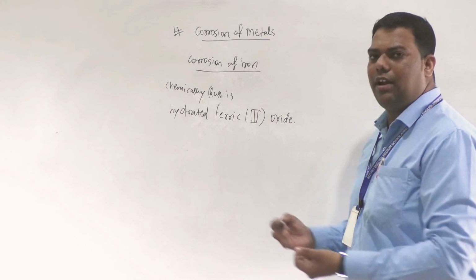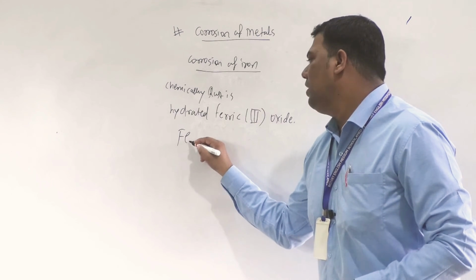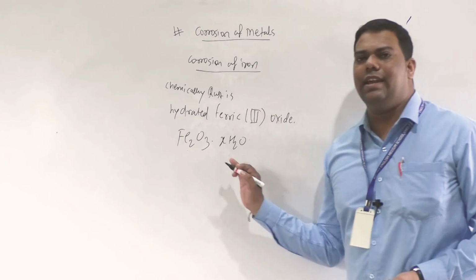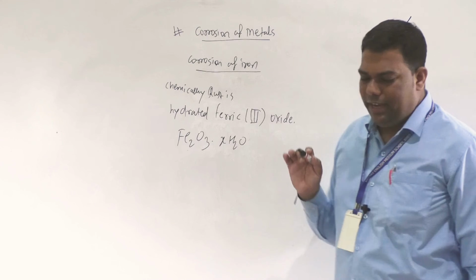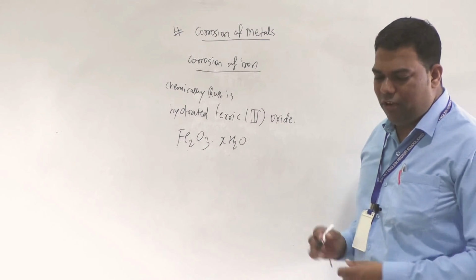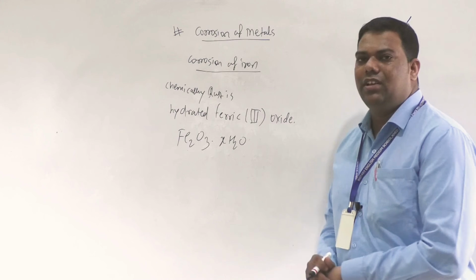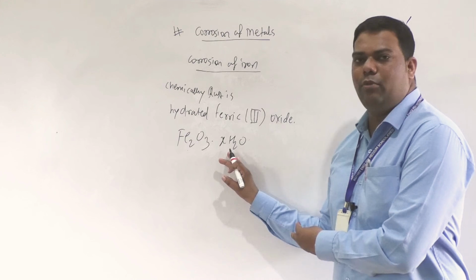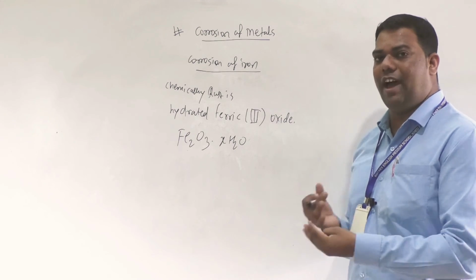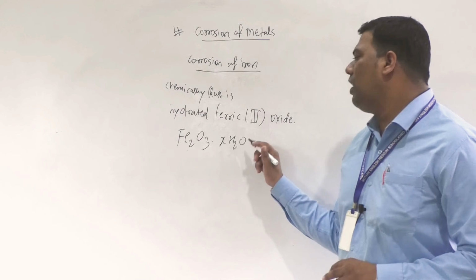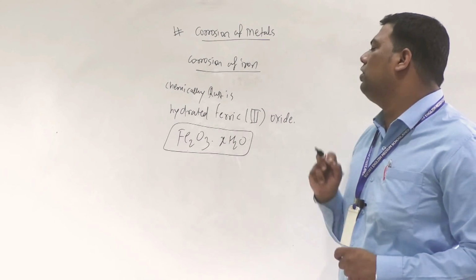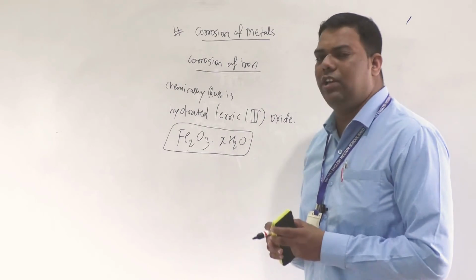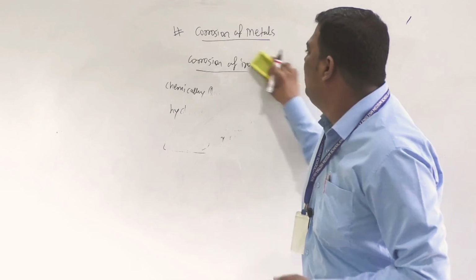If you write the chemical formula, it is Fe2O3 dot xH2O. Why do I write x H2O? Because the number of water molecules is never fixed. It always varies. That's why we write Fe2O3 dot xH2O. Understood?